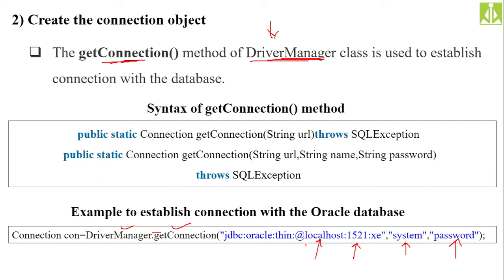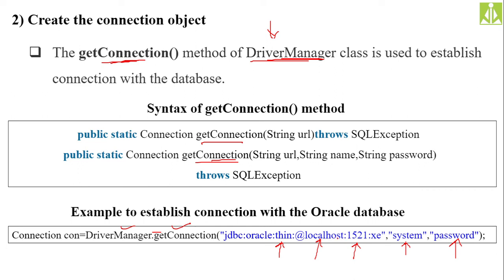If it is installed on some other machine, then use the IP address of that machine along with the port number on which the Oracle software is running. Then this thin you can see over here, because it is a thin driver, the fourth type of driver. So creating the connection object you can do with the help of getConnection. These two syntaxes you have to remember, and I have also given an example using which we are establishing the connection with the database.